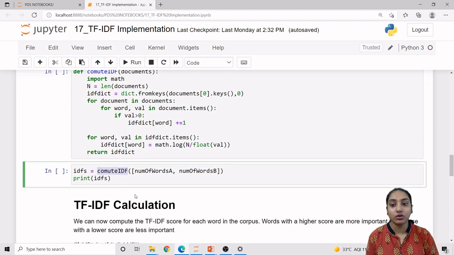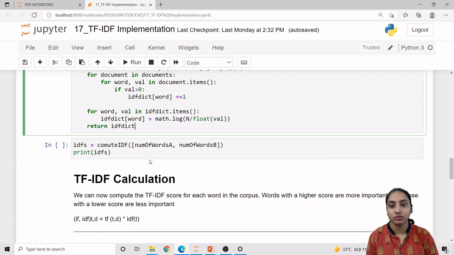So how can we do this? For that we are calling our compute IDF function, in which we provide the number of words of A and number of words of B as arguments, along with the whole list, that is our corpus of documents, and whatever the IDF calculation returns, we are storing in an IDF variable. So let us just run this code.